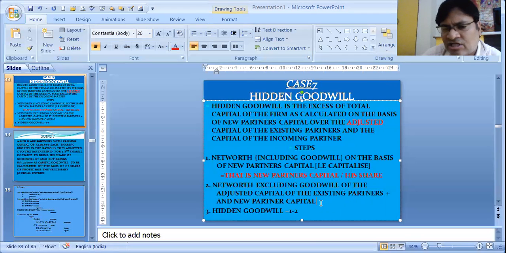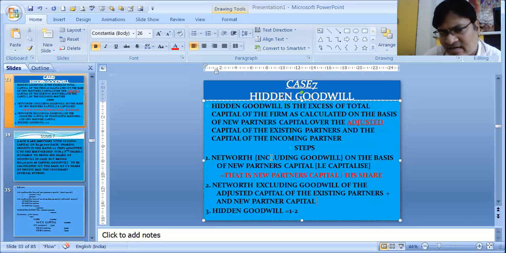This adjusted capital we will learn entirely in the later part of the chapter, but you understand it now. That is inclusive of all the different types of adjustment which have taken place with the capital. We will add and subtract the capital and we will get the adjusted or closing capital. You can say closing capital of the existing partners, plus the new partner's capital. That is the net worth of the firm again.